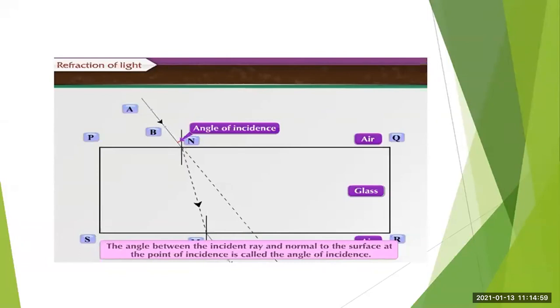See here once again, AB is the incident ray. It hits the glass surface at point N. So N is the point of incidence. We draw the normal at point N. Whatever the angle between the incident ray and the normal to the surface at the point of incidence, it is called the angle of incidence.